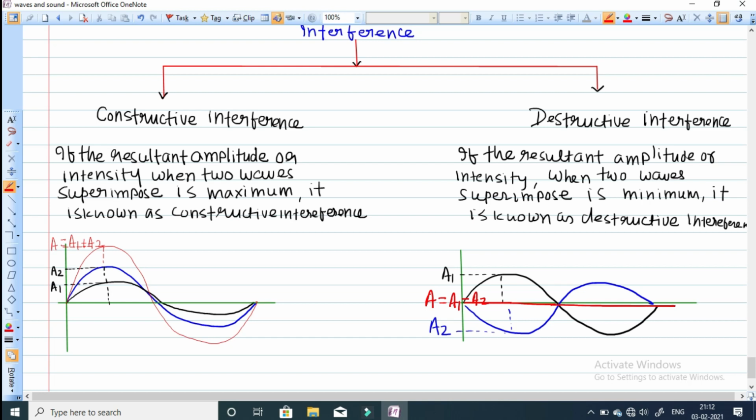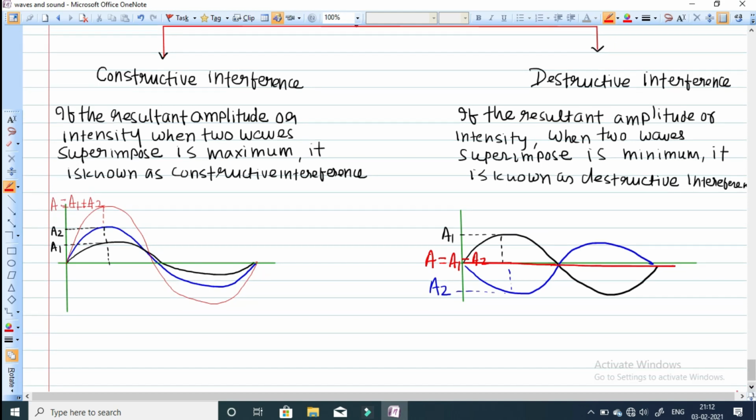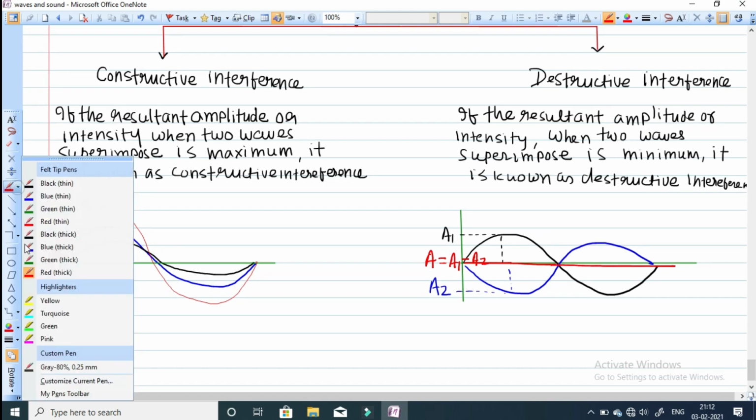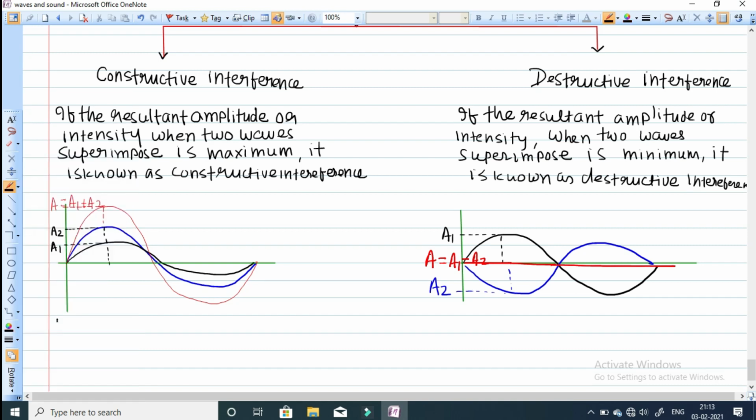Let me calculate the maximum amplitude and the maximum intensity in case of constructive and destructive interference. Just I have explained, in case of constructive interference you will get the maximum intensity and amplitude. So now we know the equation of amplitude. What is the equation of amplitude? A is equal to under root A1 square plus A2 square plus 2A1 A2 into cos of delta.